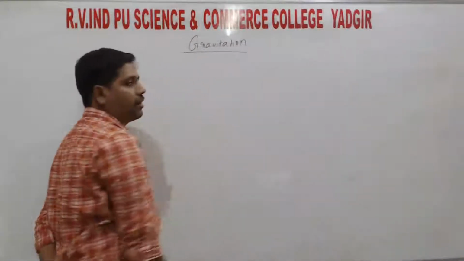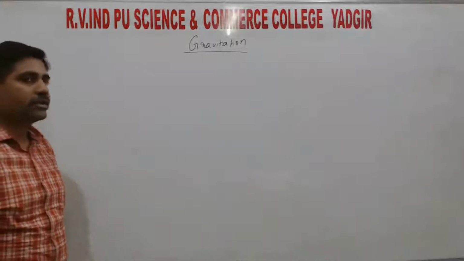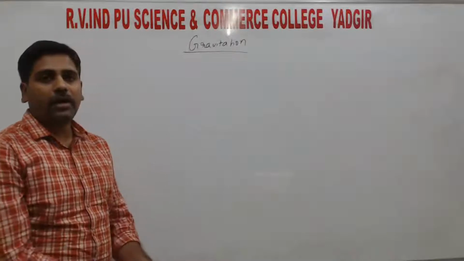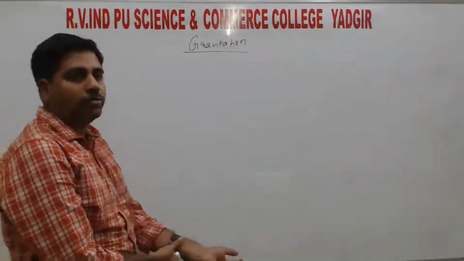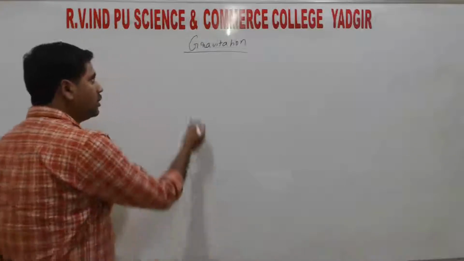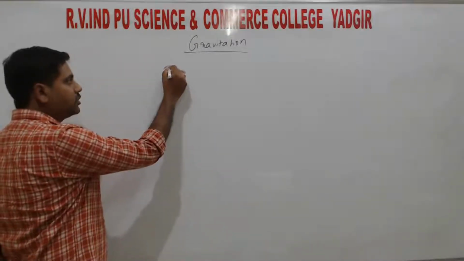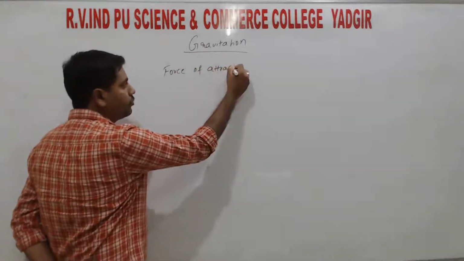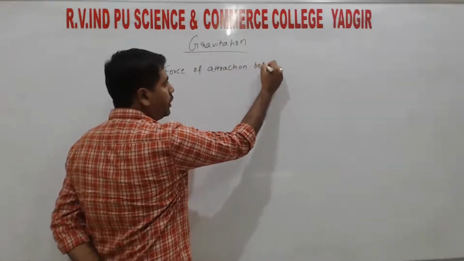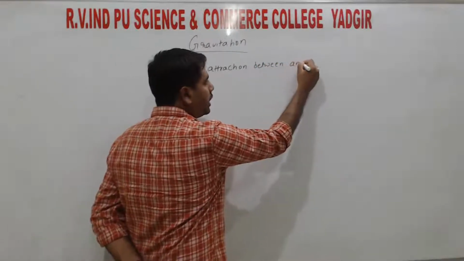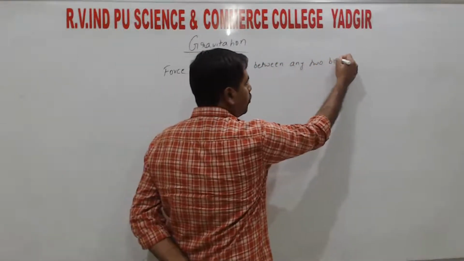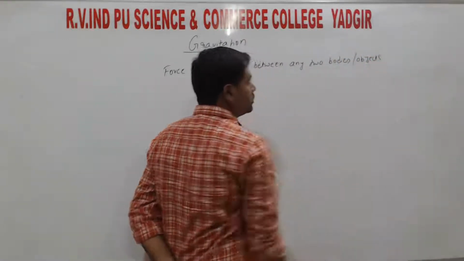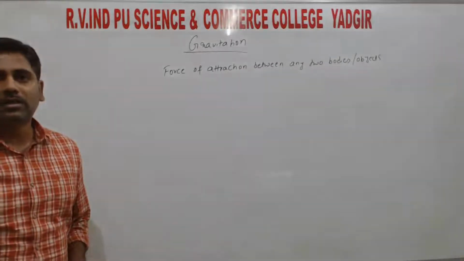So what is gravitation? Right? Gravitation, in simple terms, is the force of attraction between any two objects or any two bodies. So gravitation is the force of attraction between any two bodies or objects. So that we call as the gravitation.